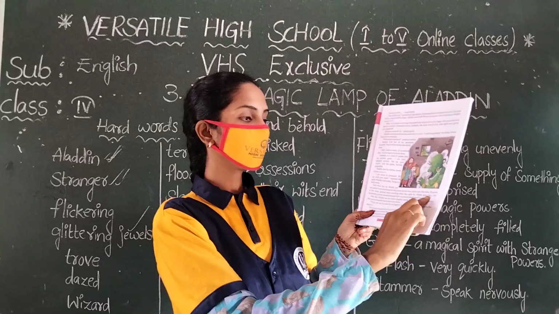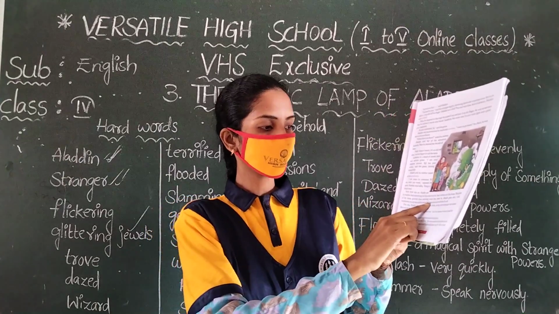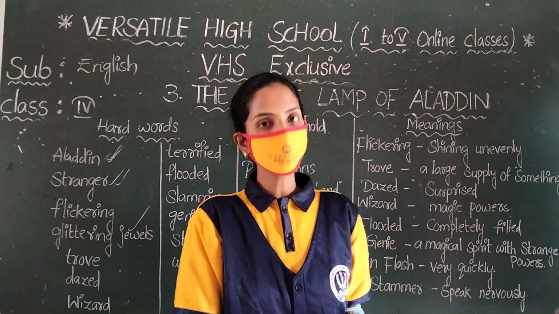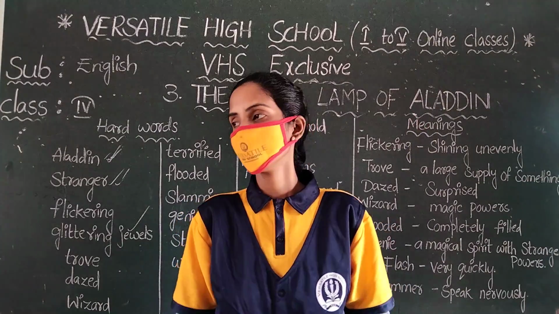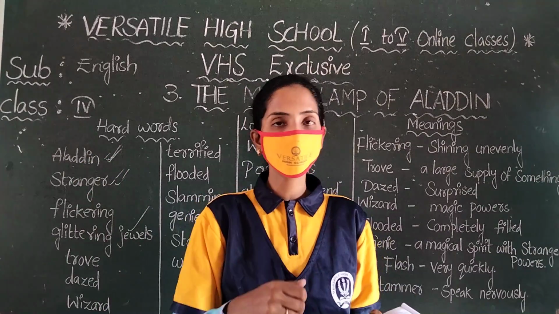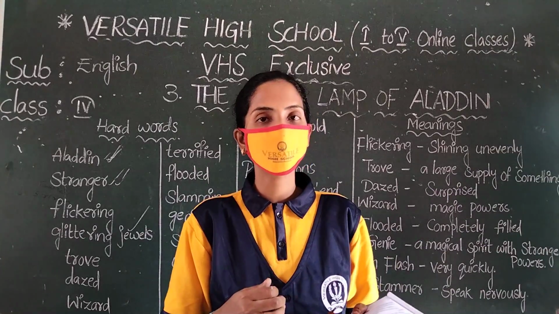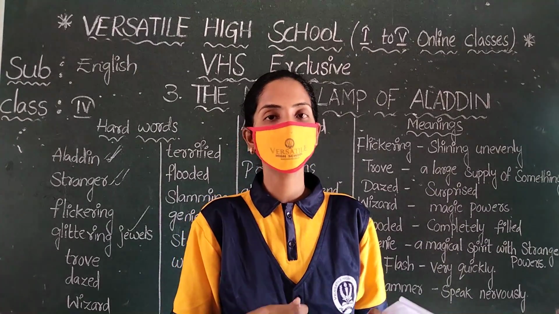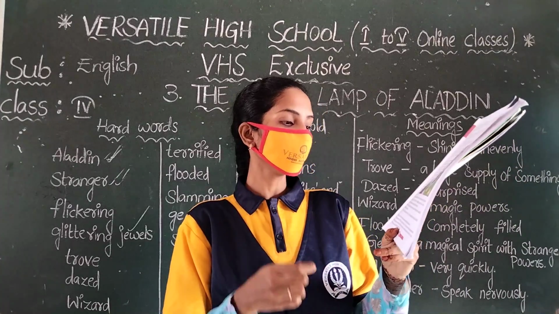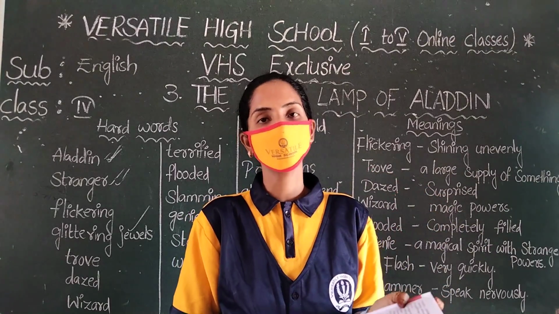Look at that. Aladdin grew into a tall, handsome young man, and his mother felt it was time he found himself a wife. Yes, at that time he was doing that. Now he is handsome and he has grown up. So he will find a wife. And the mother also found Aladdin's wife. So what happened? The next part we will discuss in the next class.